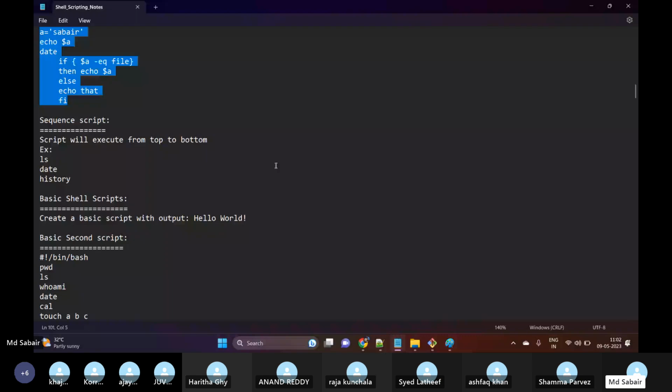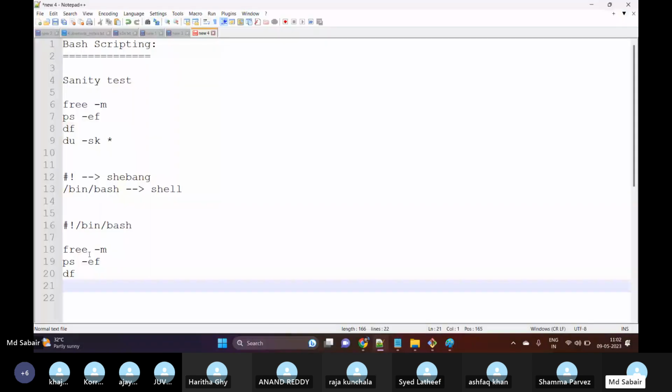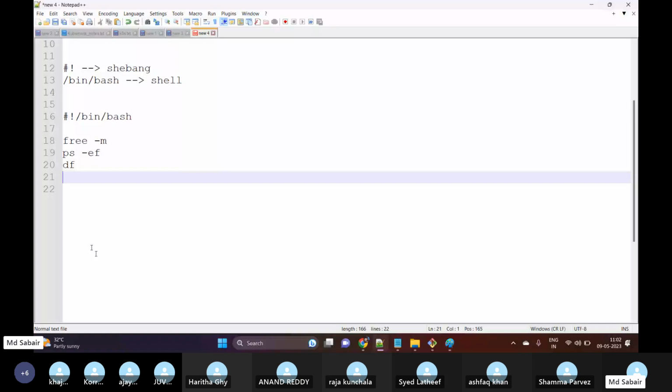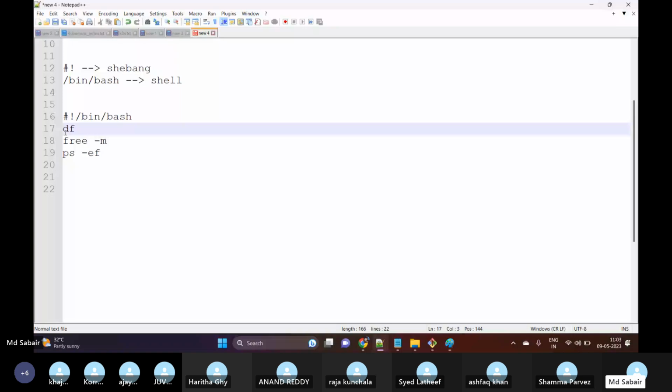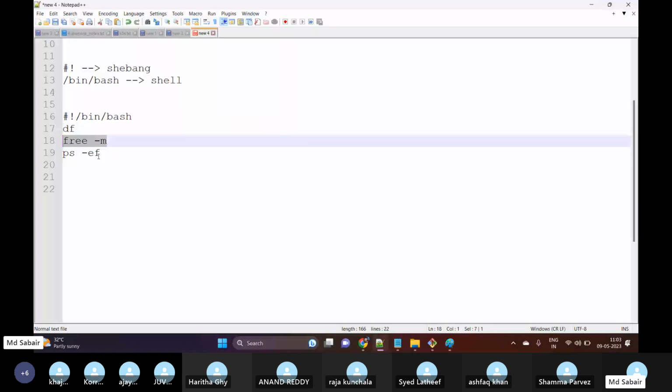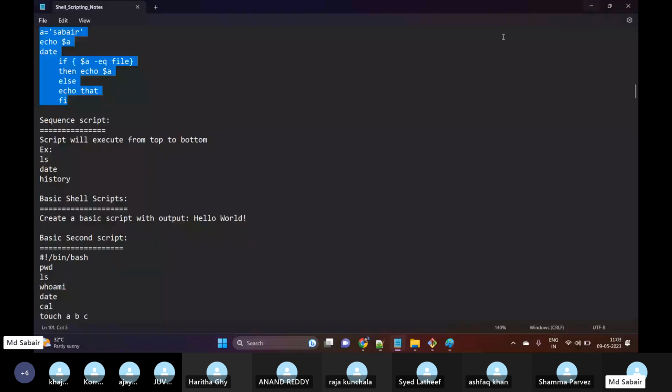Sequence of script means, in bash scripting or shell scripting, the first command which has been provided will get executed first, then the second command, and then the third command. Means the sequence is top to bottom. If you want df to be executed first, we need to provide df at the very beginning. Then it will execute free -m, and then ps -ef. So the sequence for any script will be top to bottom only. The script will execute from top to bottom.